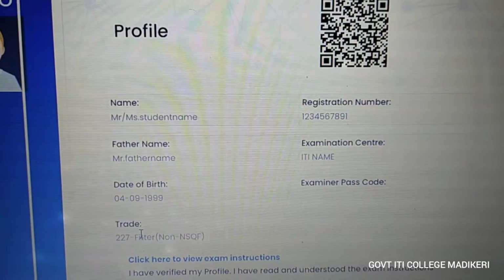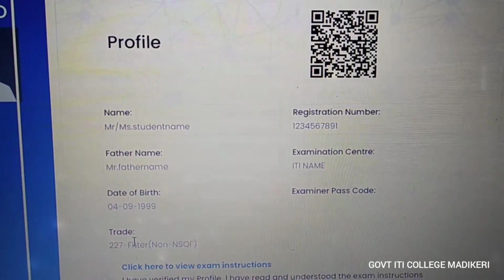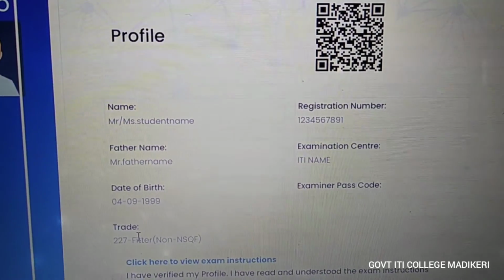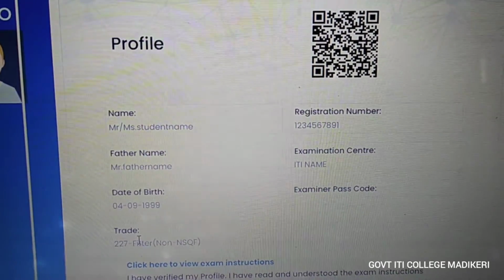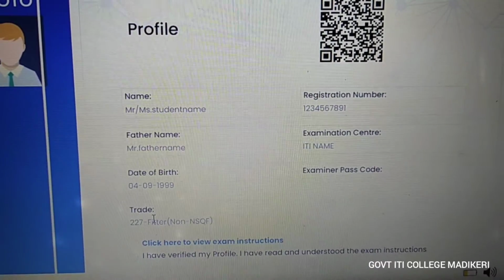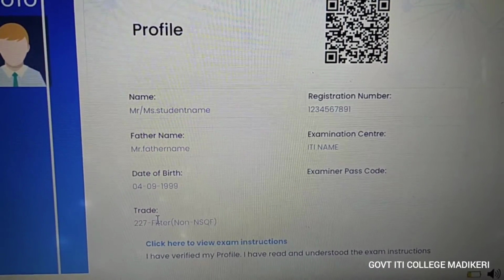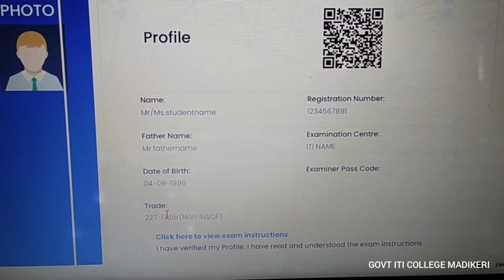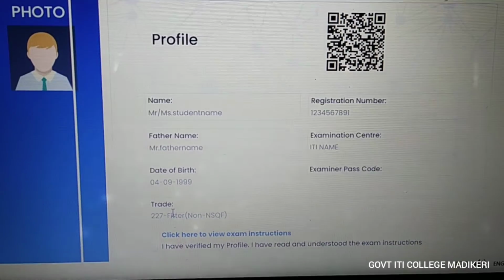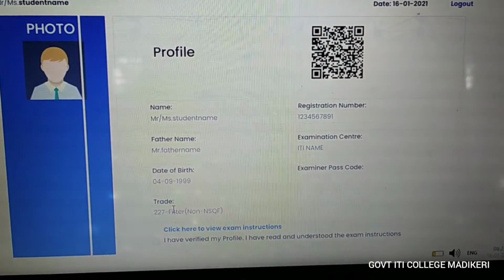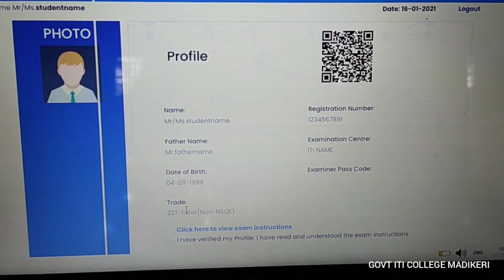Next, on the right side you can see one barcode, then below that a registration number, and below that the examination center. For example, if you are attending at Madikeri ITI College, ITI Madikeri will be displayed here. Then below that the examiner passcode will be there. Here you have to enter your passcode. The passcode will be provided by the examiners.